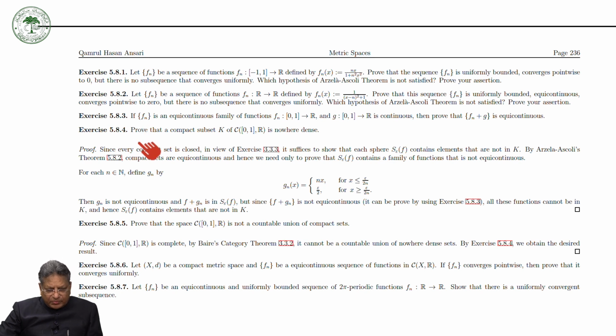Now, another exercise says: prove that a compact subset K of C([0,1], R) is a nowhere dense set. Here is the very important thing. We have proved that if X is a compact set, so if X is equal to the closed interval 0, 1, this is your compact set.